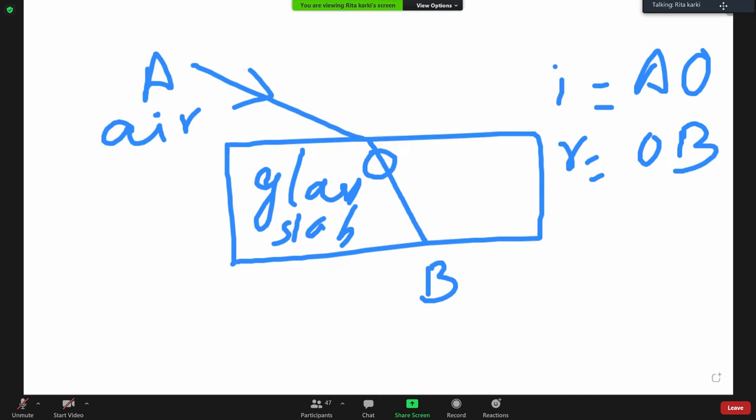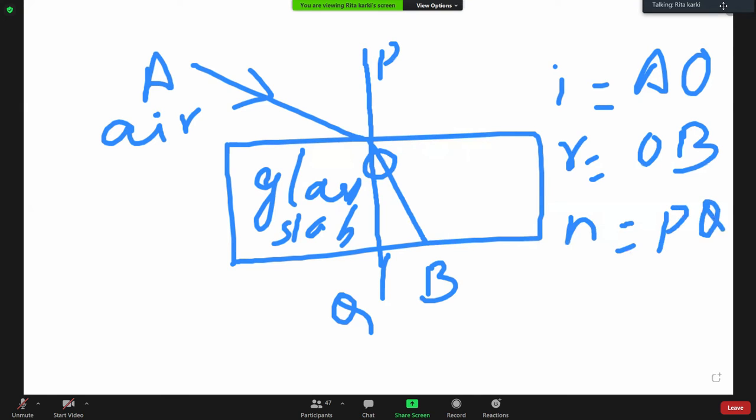The straight line that passes through AO and BO, making an angle between the refracted ray and the incident ray, is the normal ray. Let us denote it by PQ. So the normal ray is PQ. So in each and every ray diagram that is formed to show the refraction of light, there will be the incident ray, there will be the refracted ray, and there will be the normal ray. Clear?